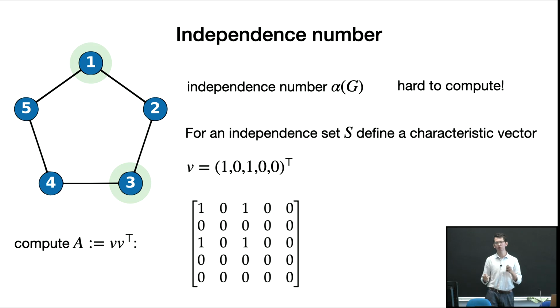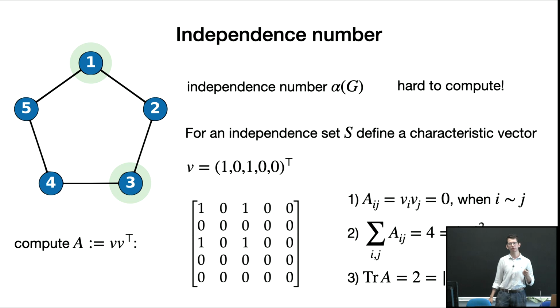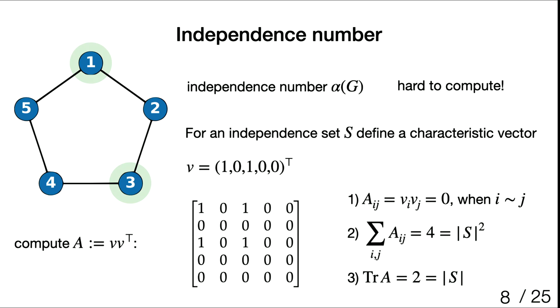And I can compute the outer product of this vector, giving matrix A, which is this 5 by 5 matrix with this structure. So what do I know about this matrix? First, I know that the ijth entry is the product of the ith and jth entries of the vector. And if S is an independent set, then it is 0 whenever i is connected to j. Just because by definition of an independent set, if there is an edge between i and j, then at most one of them can belong to the set.